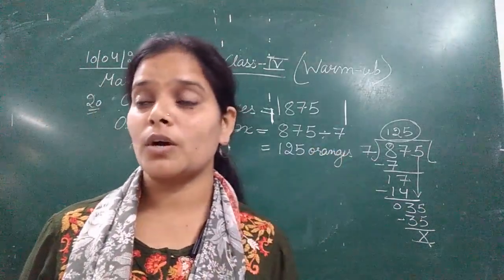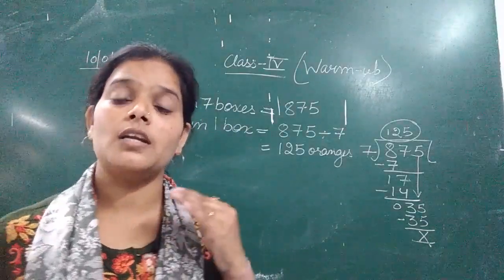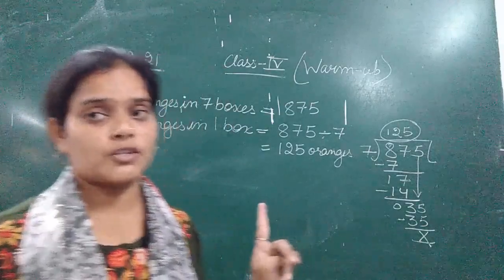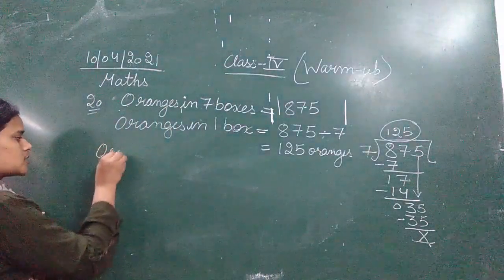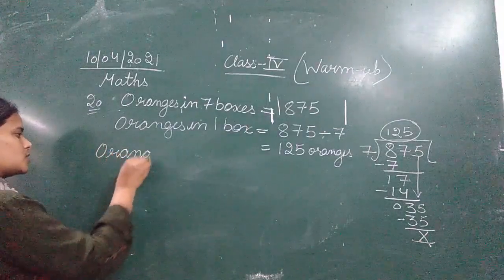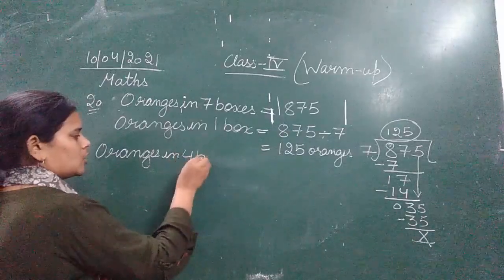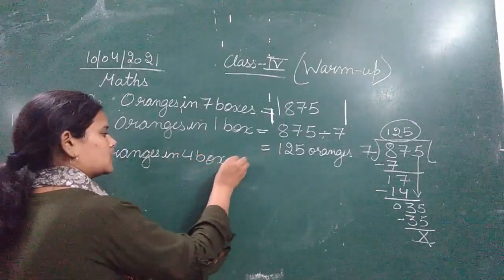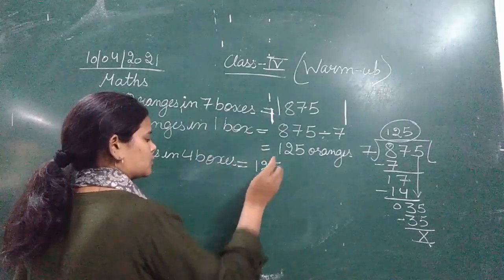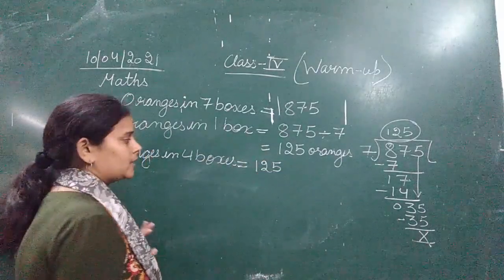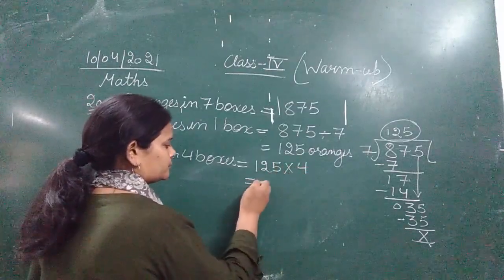Now Supriya has bought 4 boxes. So that means now we will calculate the number of oranges that are in 4 boxes. 1 box के पास आ गया तो सुप्रिया ने उसे कितने खरीदे? 4. So oranges in 4 boxes, this much we will calculate by multiplying the number of oranges in 1 box with number of boxes, that is 4.